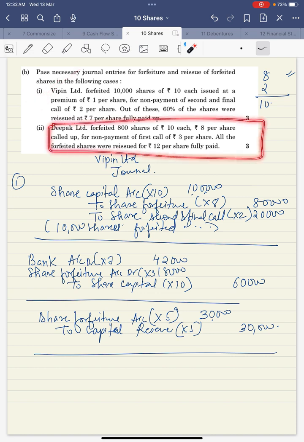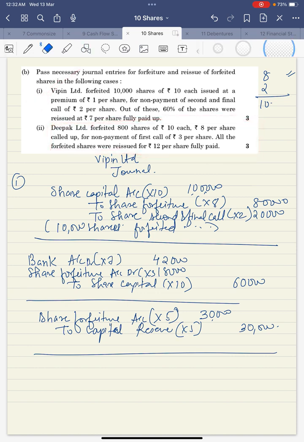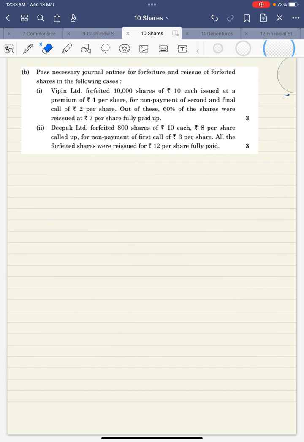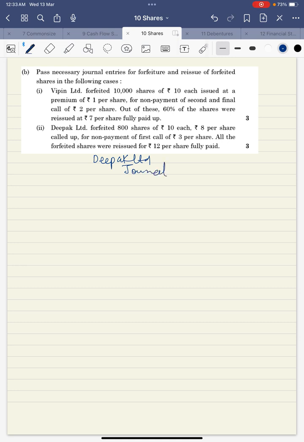Now the next question is of Deepak Limited. I'll quickly rub this out. So what is given in Deepak Limited's question? It says that Deepak Limited forfeited 800 shares of 10 each, 8 called up. So we need to consider only 8. Why? Because of the non-payment of first call of 3. Out of 8, 3 is not paid, 5 is paid.